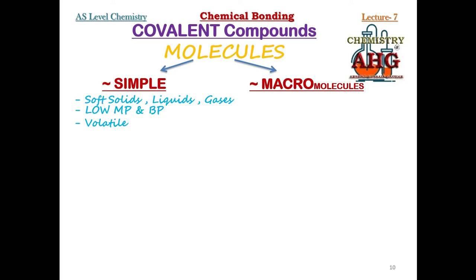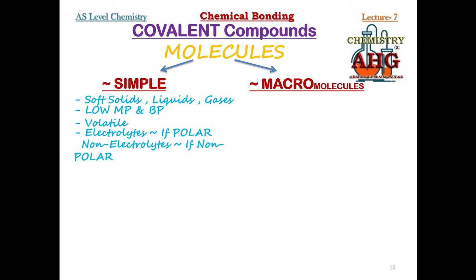The next property of simple covalent molecules is partly identical to ionic compounds. I told you ionic compounds are electrolytes, but simple covalent molecules can be electrolytes or non-electrolytes. Simple molecules are electrolytes if they are polar in nature, and may be non-electrolytes if non-polar in nature. The detail of polar and non-polar molecules is a separate topic in your syllabus.